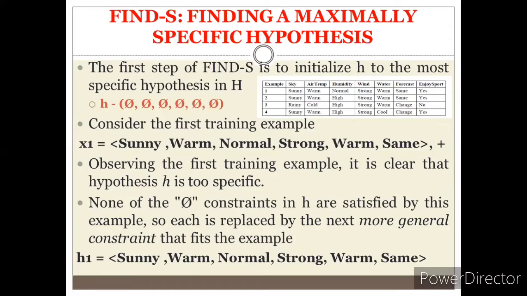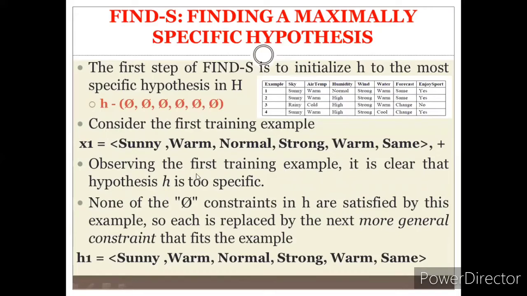The first step of Find-S is to initialize h to the most specific hypothesis in H. So this is the general H we have. In that, we need to specify the most specific hypothesis, that is h can be given as phi, phi, phi, phi, phi, phi. As we know, phi represents the specific hypothesis and question mark represents the general hypothesis. Now let us consider the first training example: sunny, warm, normal, strong, warm, same, positive because the sport is enjoyed. We call that case x1.